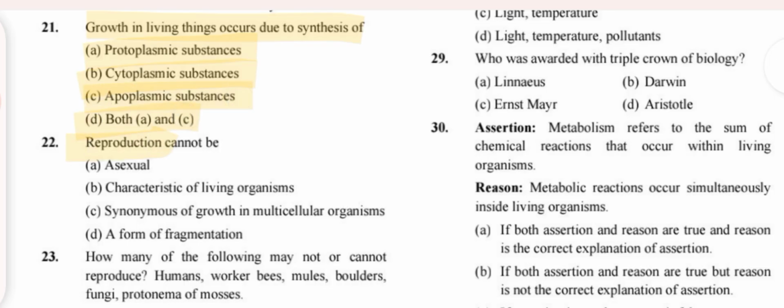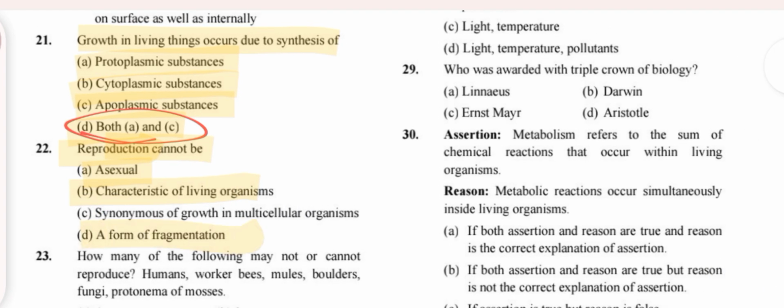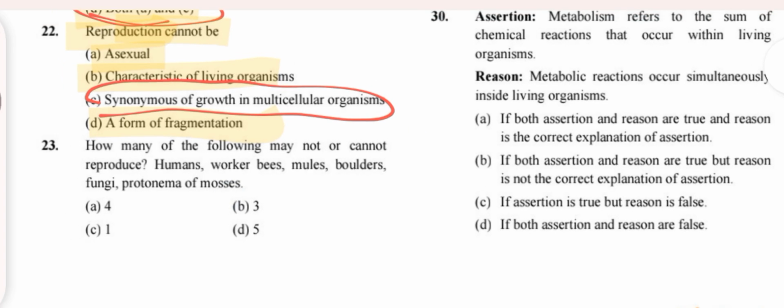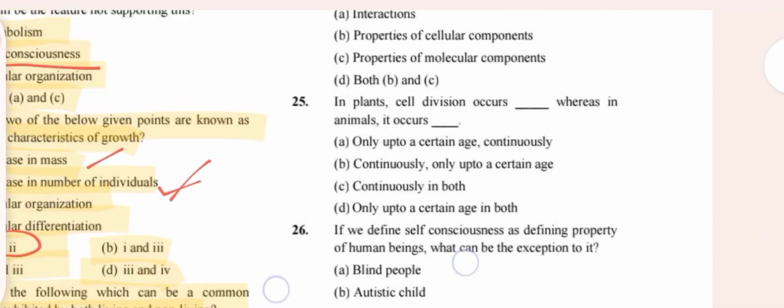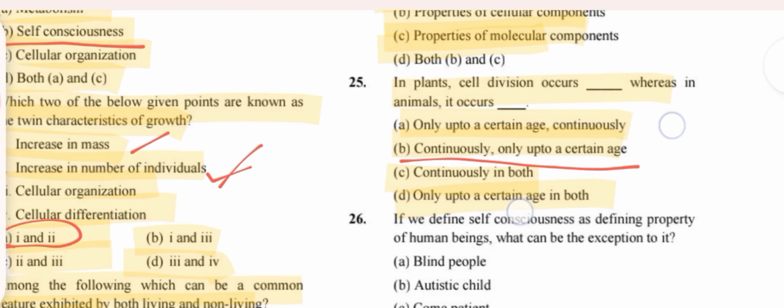Growth in living things occurs due to synthesis of. Option D. Reproduction cannot be. Option C. How many of the following cannot reproduce? Option A, 4. All living phenomena occur due to. Option A. In plants, cell division occurs dash whereas in animals it occurs. Option B.